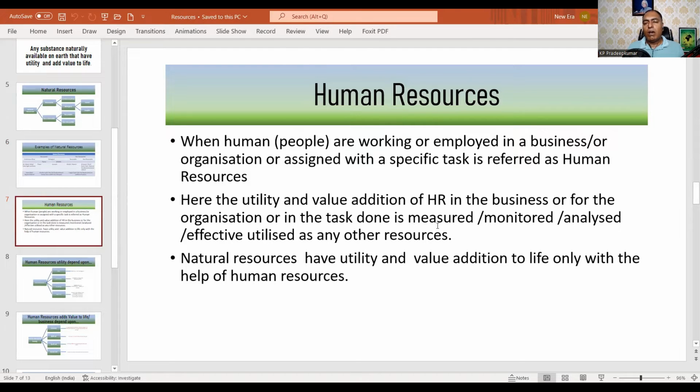Human resources also, how effectively we can use them, how it can be measured, monitored, and analyzed, and effective utilization can be implemented for human resources also. So natural resources have utility and value addition to life only with the help of human resources. Human resources help these natural resources become useful and give value addition to other people. So this is the status of human resource as far as concerned.